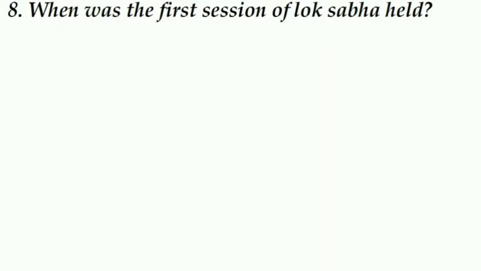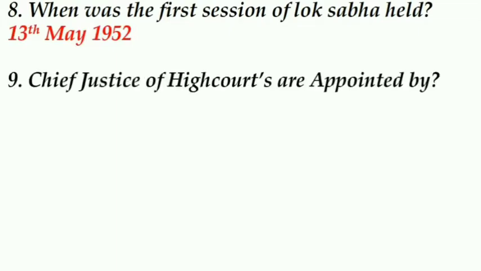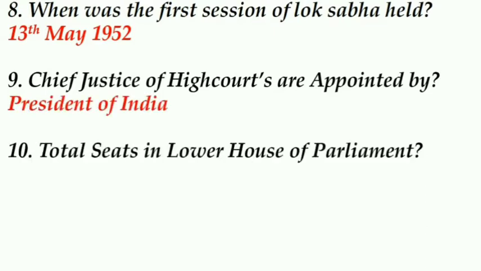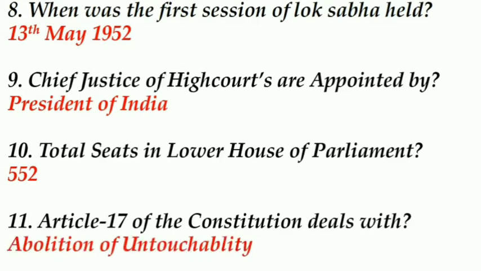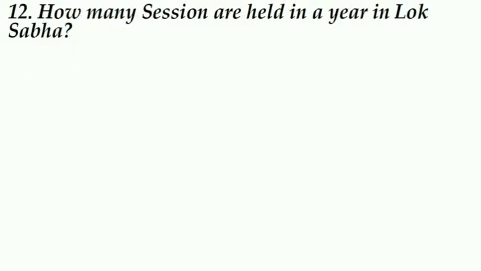When was the first session of Lok Sabha held? 13th May 1952. Chief Justice of High Courts are appointed by President of India. Total seats in lower house of Parliament: 552. Article 17 of the Constitution deals with abolition of untouchability. How many sessions are held in a year in Lok Sabha?